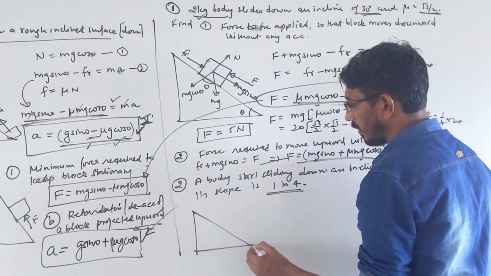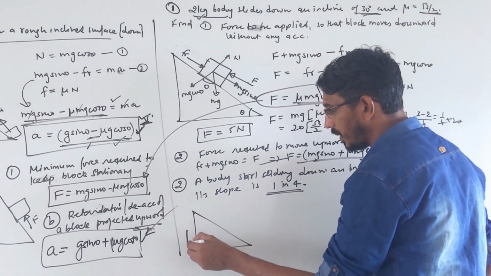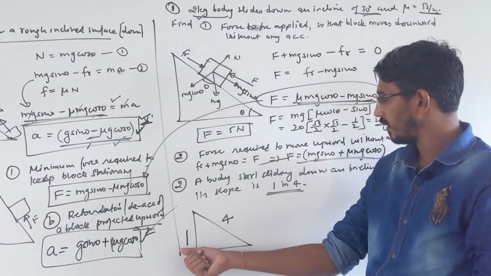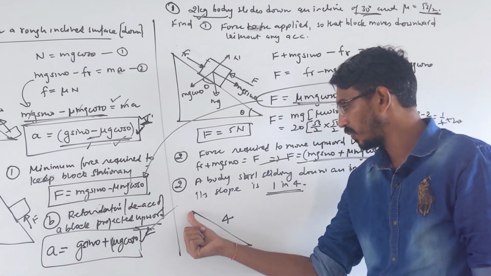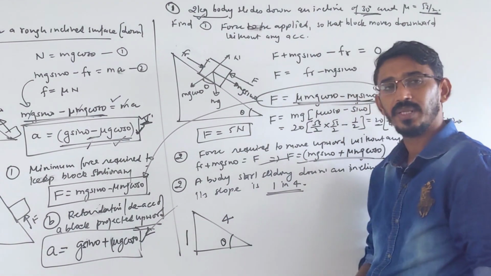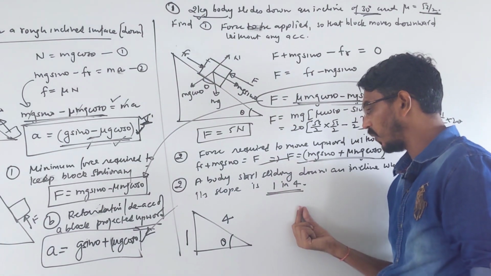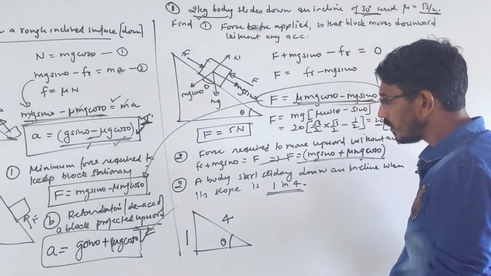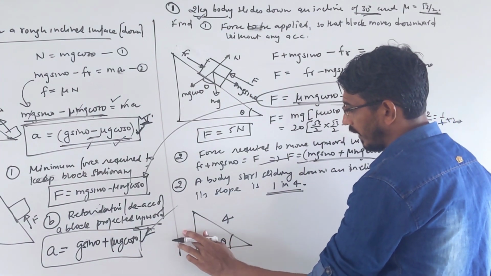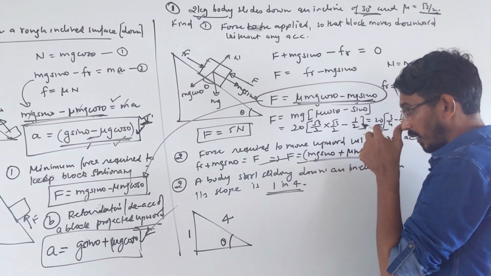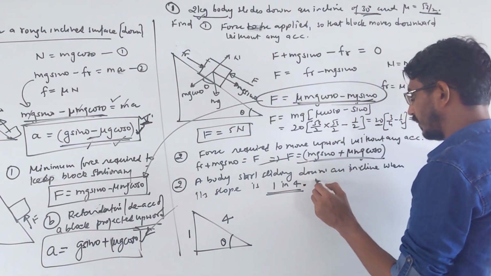1 in 4 means what? When you go 1 meter upward, this side becomes 4 meter. This is the meaning of slope. Slope of this plane is 1 in 4, which means suppose this is 1 meter, then that becomes 4 meter. This is your angle theta. That's the meaning of slope. Like 1 in 4, 1 in 15, 2 in 3, something will be given to you. It means when this side is 1 meter, then that side becomes 4 meter. So here what you have to find?